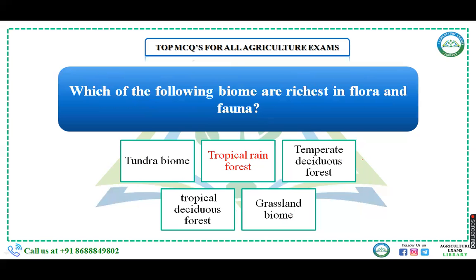Next, which of the following biomes is richest in flora and fauna? Tundra biome, tropical rainforest, temperate deciduous forest, tropical deciduous forest, or grassland biome. When you talk about the richest source of plants and animals, that is flora and fauna, it's the tropical rainforest. Tropical rainforest lies in the equatorial region around the earth.